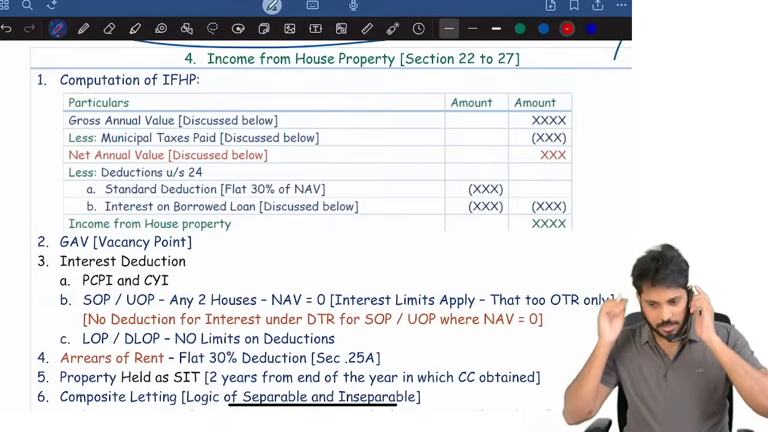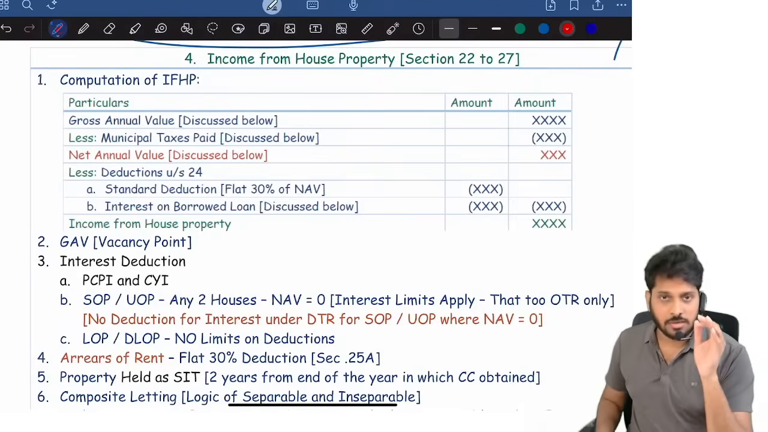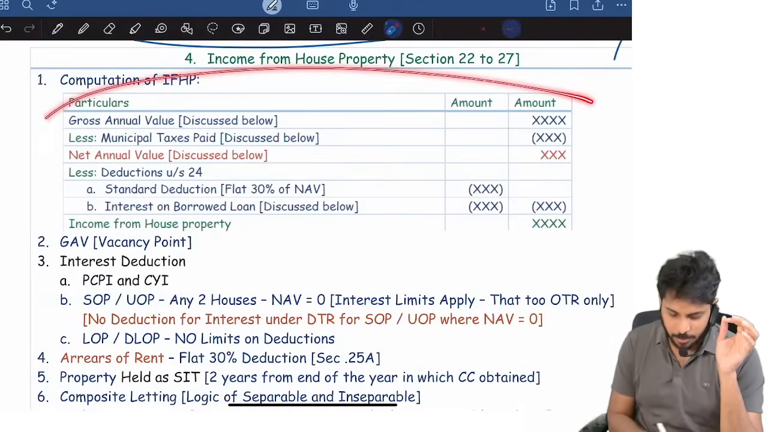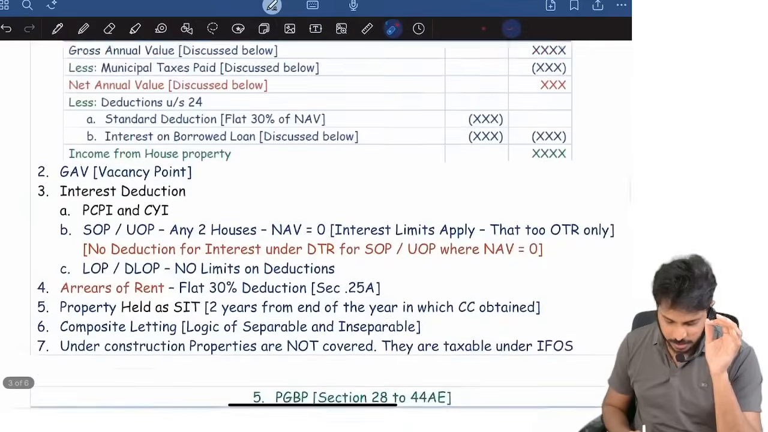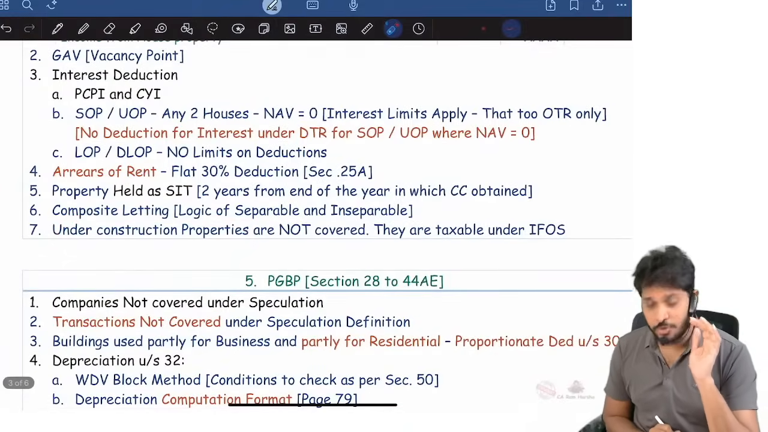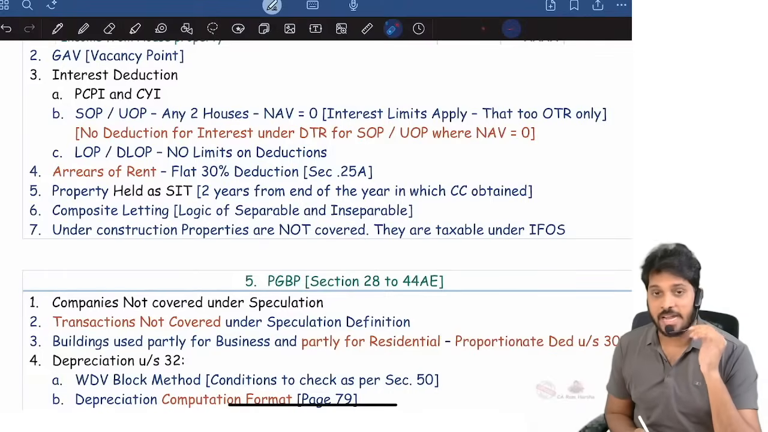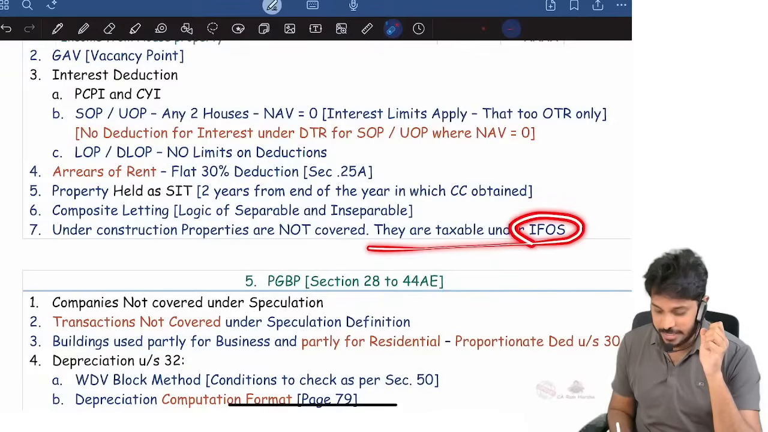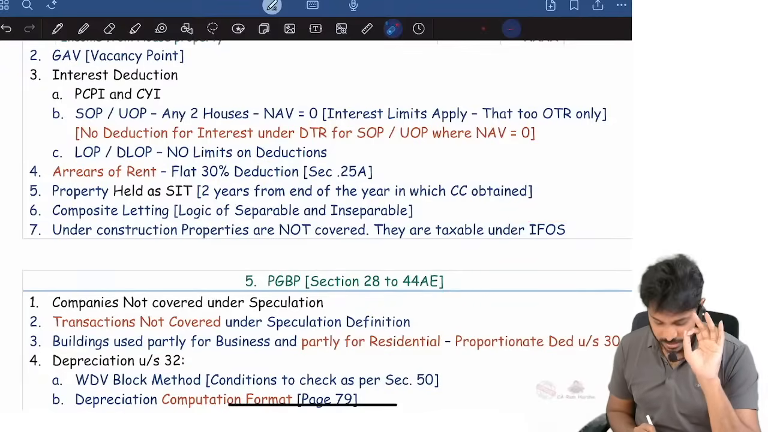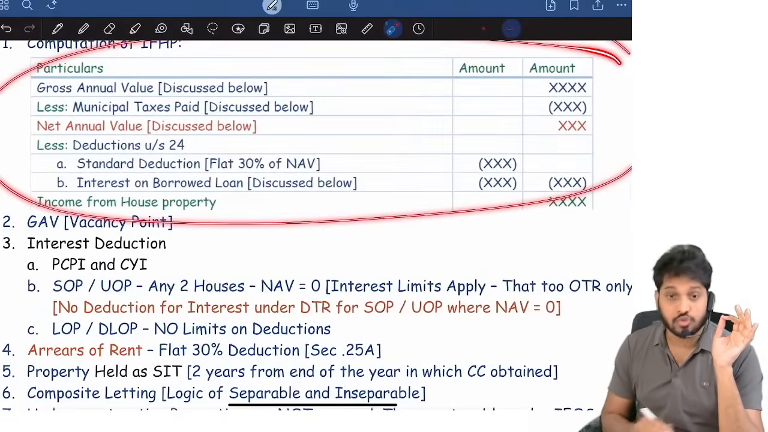So guys, let's begin income from house property revision. In income from house property, this is the computation format. And here I want to tell you one point. Under construction properties, MCQ might be possible. Under construction properties are not covered under house property. And if at all they are getting any rent from under construction property, that rent is taxable under income from other sources. That's it. Then what is the procedure to compute income from house property?